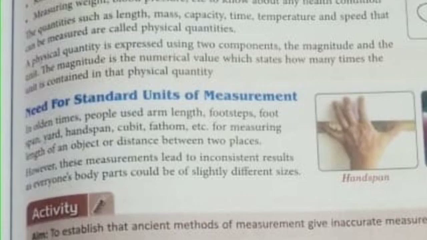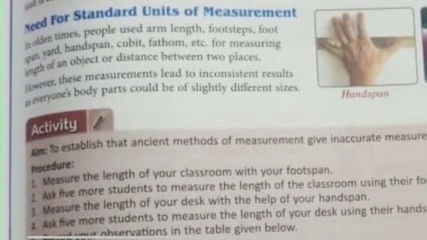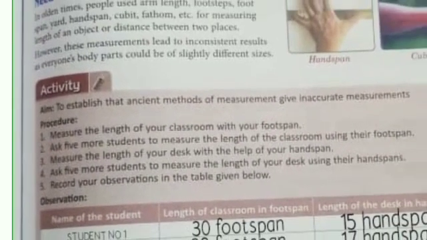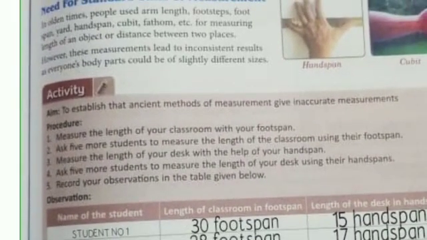However, these measurements lead to inconsistent results, as everyone's body part could be of slightly different size, because different people have different sizes, so it can't be the same. There is an activity to establish that ancient methods of measurement give inaccurate measurement, meaning not correct.